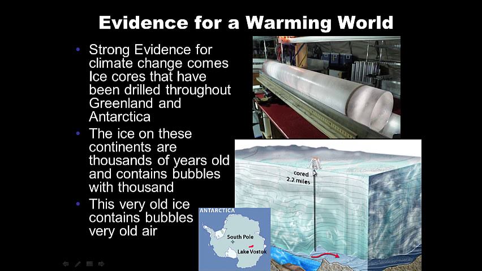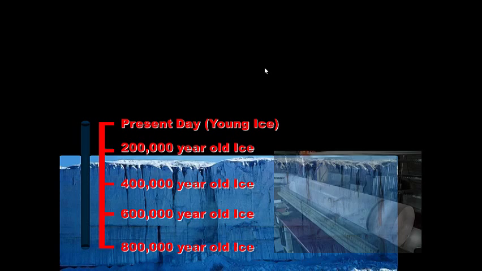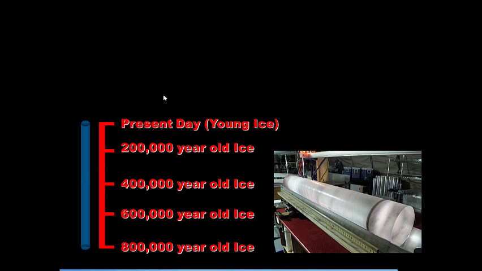Okay, so we have these ice cores from drilling down into the ice sheets. So let's look at this layer of ice here. Let's say the top represents present day, and down here represents 800,000-year-old ice. So below is a glacier that contains layers of ice dating back thousands of years. Scientists drill down and remove these ice cores from these 800,000-year-old glaciers.